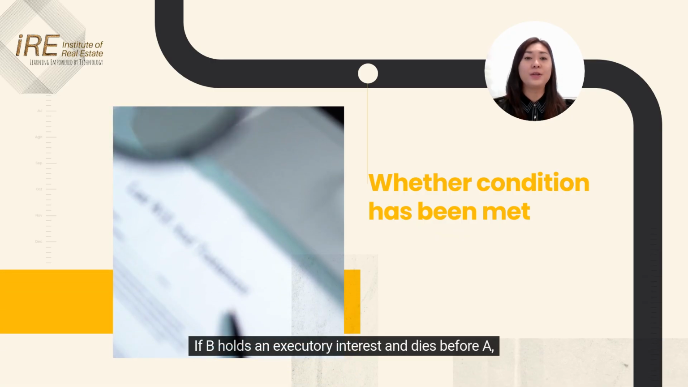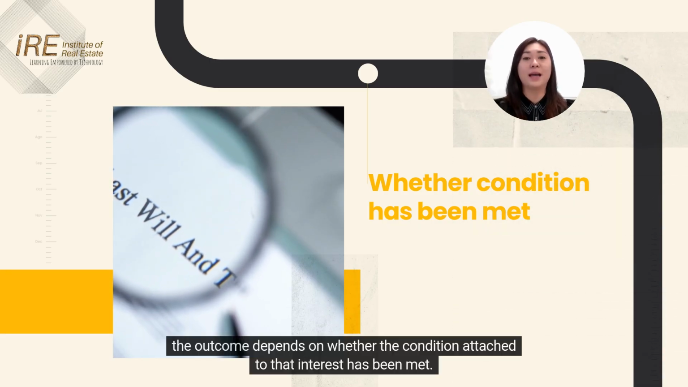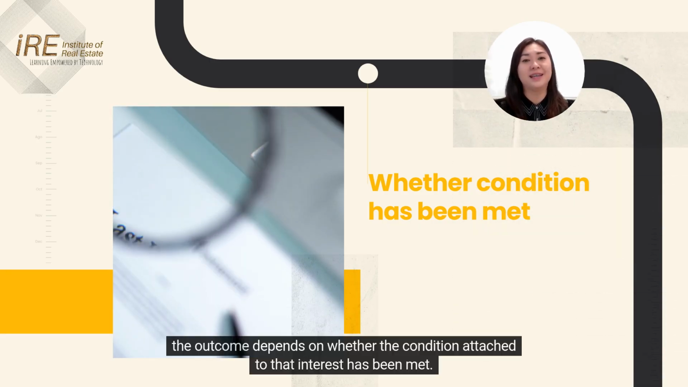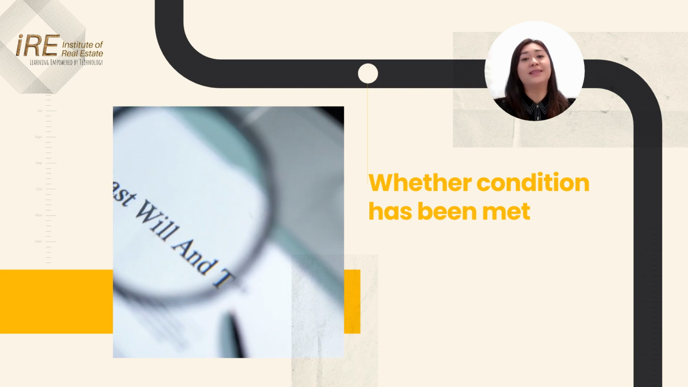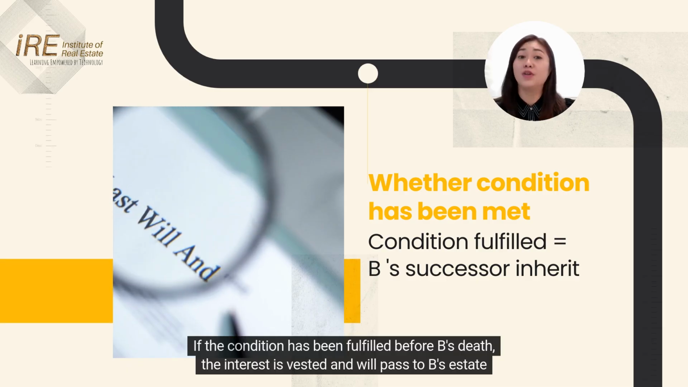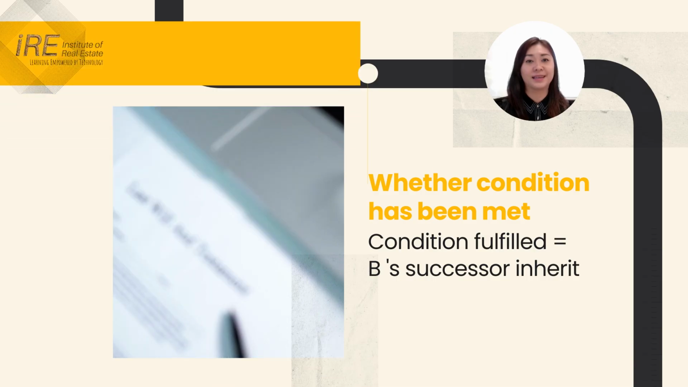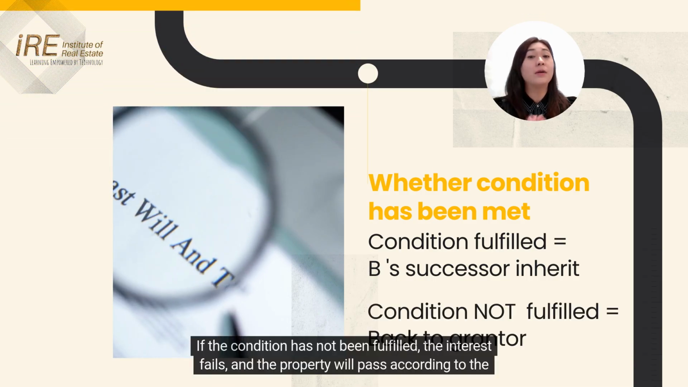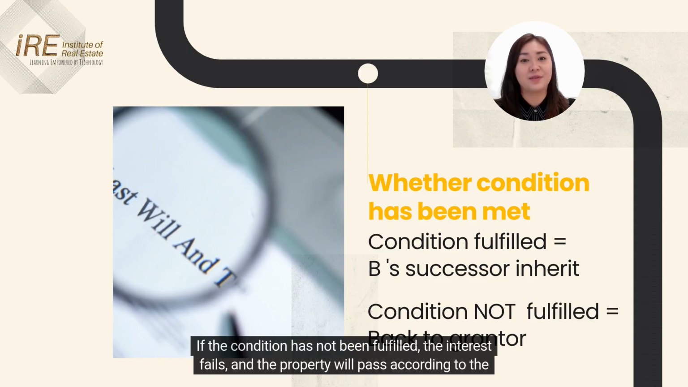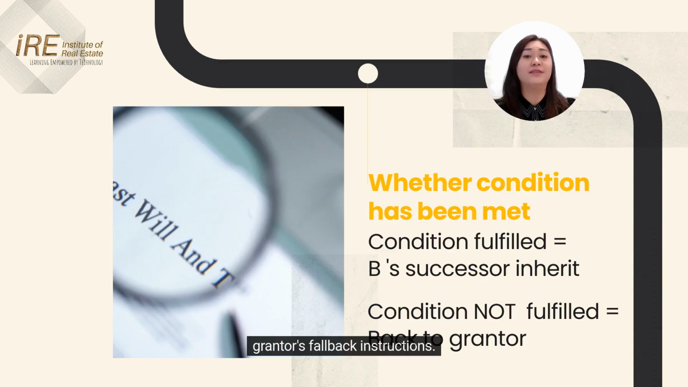If B holds an executory interest and dies before A, the outcome depends on whether the condition attached to that interest has been met. If the condition has been fulfilled before B's death, the interest is vested and will pass to B's estate or heirs. If the condition has not been fulfilled, the interest fails and the property will pass according to the grantor's fallback instructions.